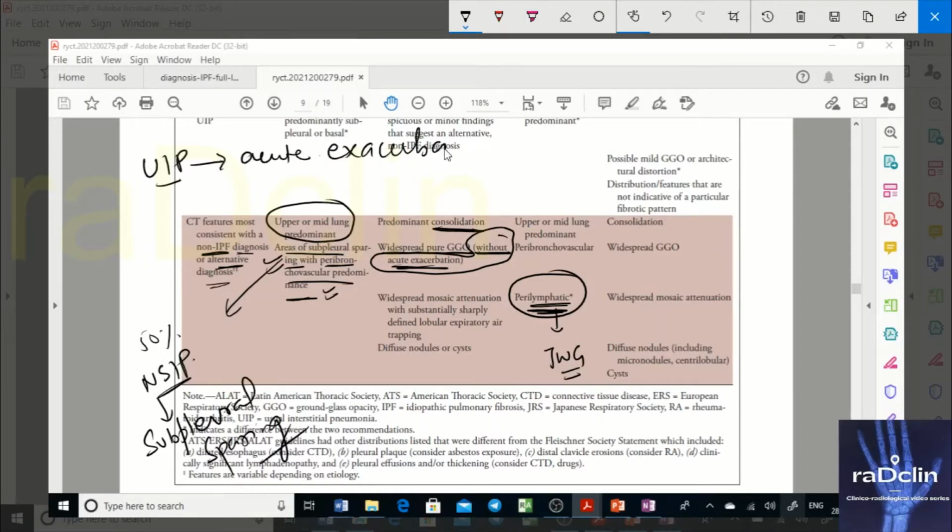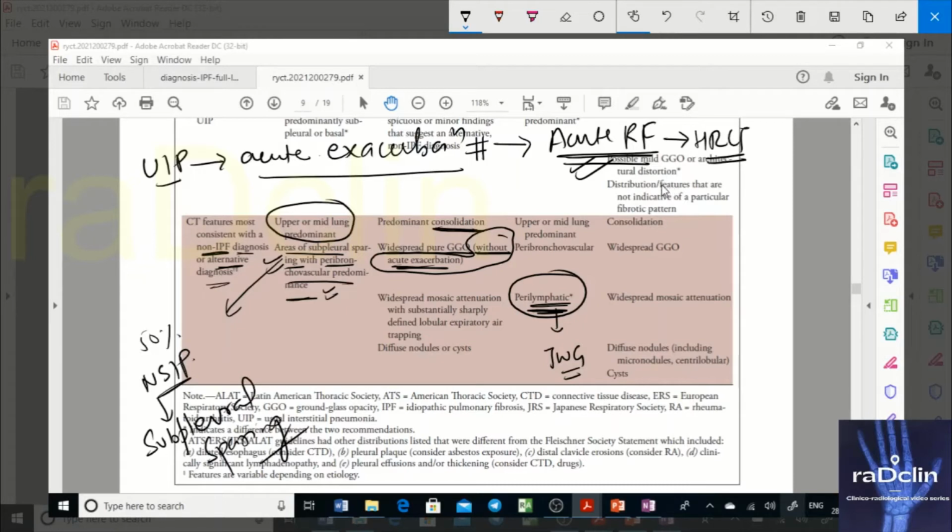Any ILD can have an acute exacerbation, in which the patient will have acute respiratory failure. When you proceed with HRCT in this patient, you will see the typical findings of that particular ILD, but you will have superimposed acute findings, like edema. So in that case, the patient will have GGO.